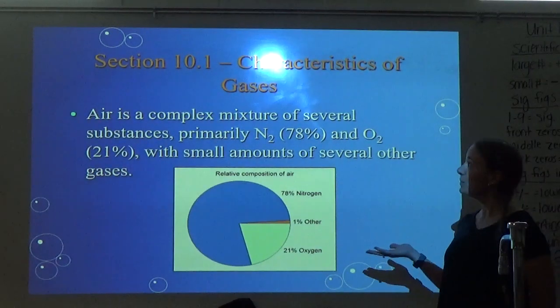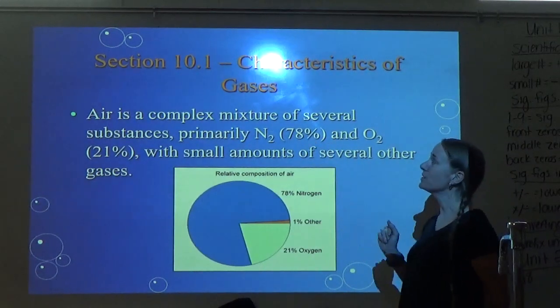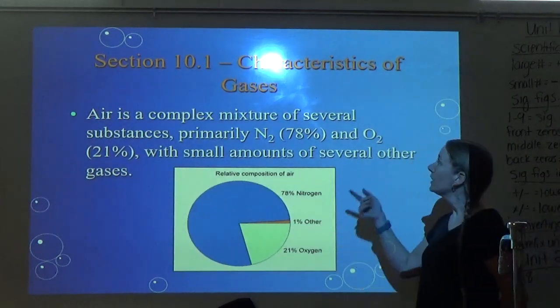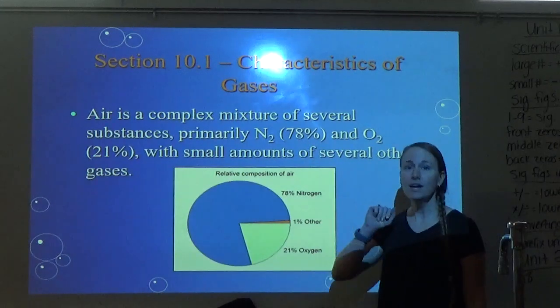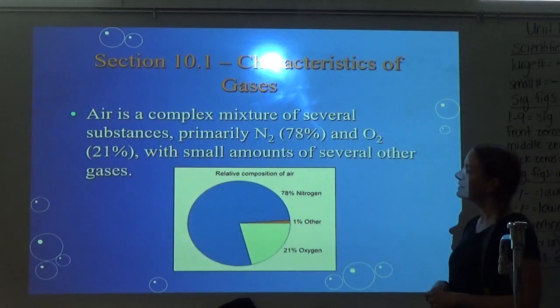So air is a complex mixture of several substances, primarily nitrogen, about 78% of our atmosphere, and oxygen is only about 21%. A lot of people assume that because we breathe oxygen, it is the primary makeup of air, but it's actually nitrogen. And then there's small amounts of several other gases.